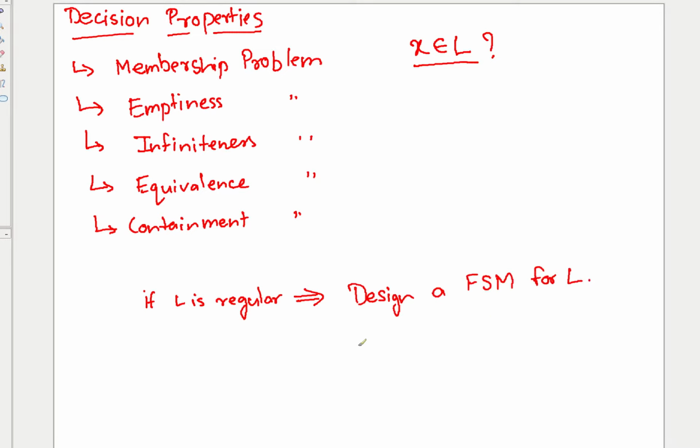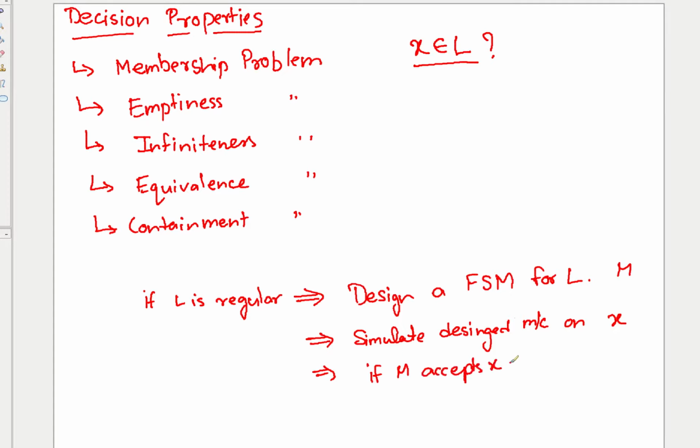You can simulate the designed machine on X. If it accepts, you say accept, and it is part of L. So basically, if you have designed a machine M here, then if M accepts X, your answer is X is part of L, otherwise X is not part of L. So if you are able to design a DFA for the language, you simulate it on X. If X is accepted by the DFA, you say that X is part of the language, otherwise it is not. Right, so the membership problem for regular languages is easy to solve.